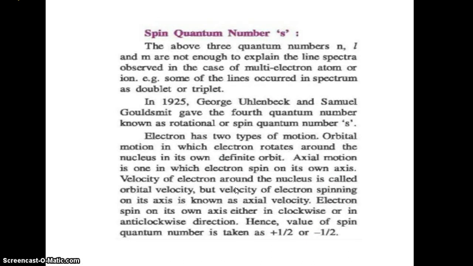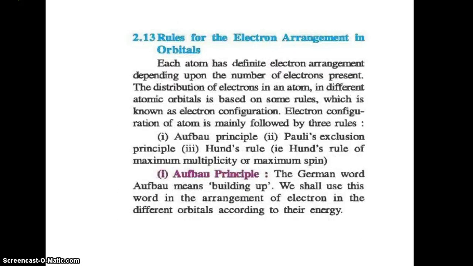Next one is the spin quantum number, which represents the spin orientation of the electron. If the electron spins in the clockwise direction, then the value is plus half, and if it is anti-clockwise, then the value is minus half. There are certain rules to arrange the orbitals of an atom. So I hope you understood the concept of quantum numbers. A quantum number is the number to address the electron of an atom. There are mainly 4 types of quantum numbers: principal quantum number, magnetic quantum number, spin quantum number, and azimuthal quantum number.